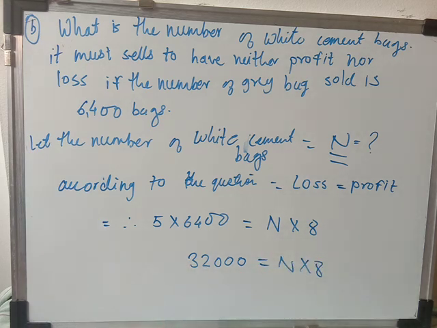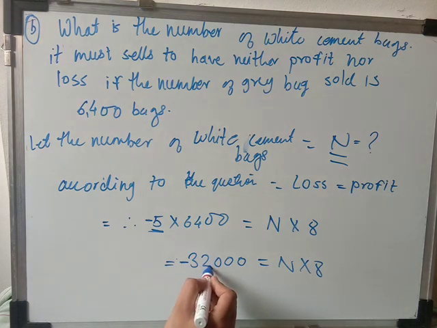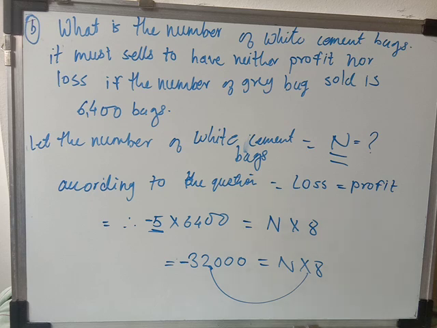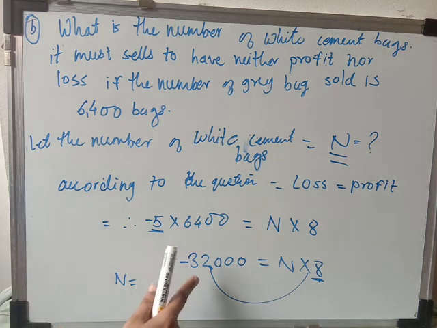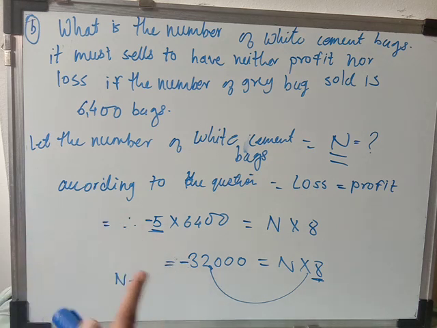And one more thing I want to tell you: this is a minus. We have considered this minus 5 to indicate the loss amount, so the answer will come in minus form. Now we have to change the place of this 32,000. So here n will come as it is. Now multiplication is there, so again we have to change the place of 8 also. Remember students, when you are changing the position of negative numbers, it will always be a positive.